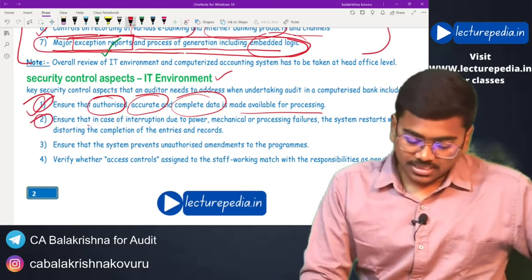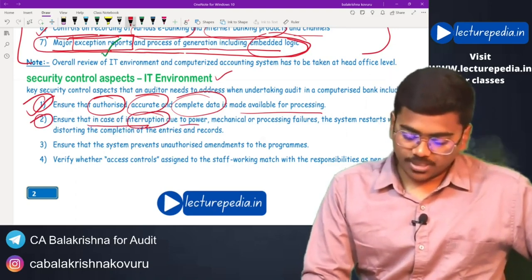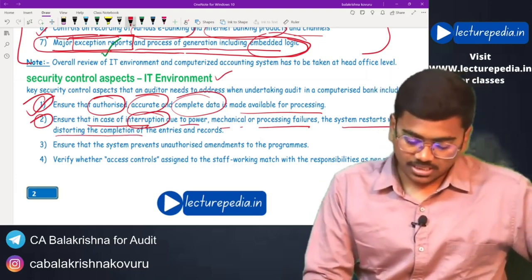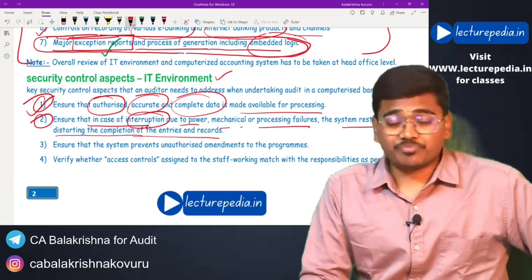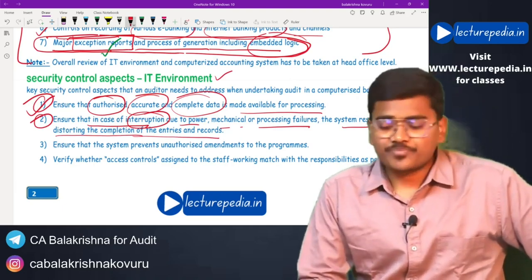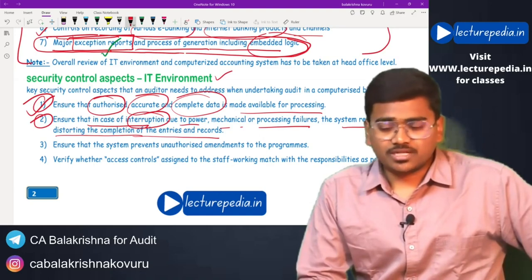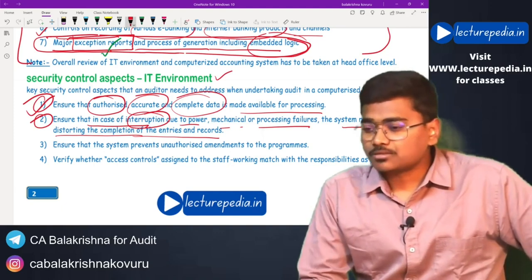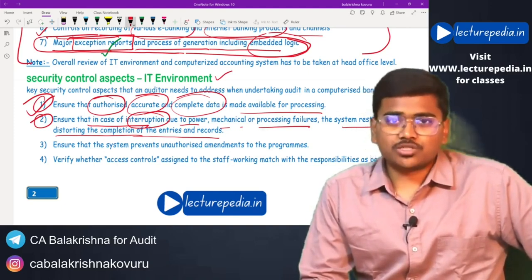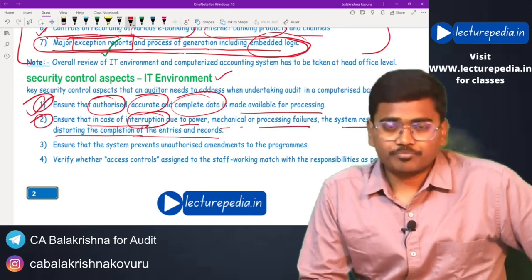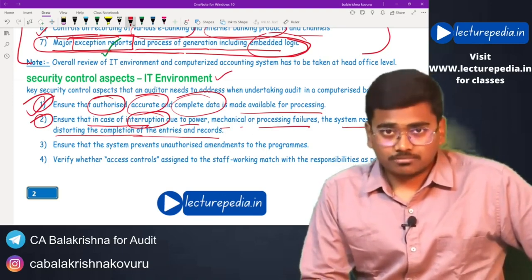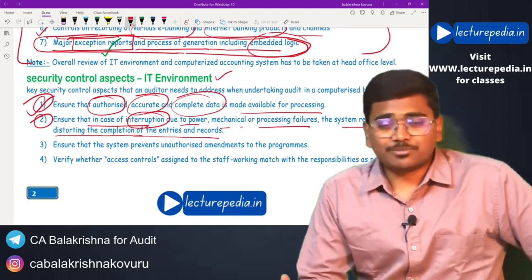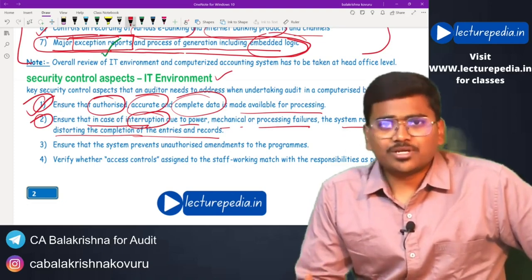Next, ensure that in case of interruption due to power, mechanical or processing failures, the system restarts without distorting the completion of entries and records. See, let's say for example, a general example, while you are working in your office through Excel and you don't have any backup power resource, and suddenly the power has gone. You forgot to save the Excel sheet. I think this situation might be seen by most of the people.